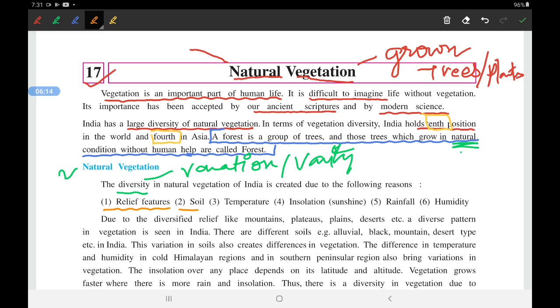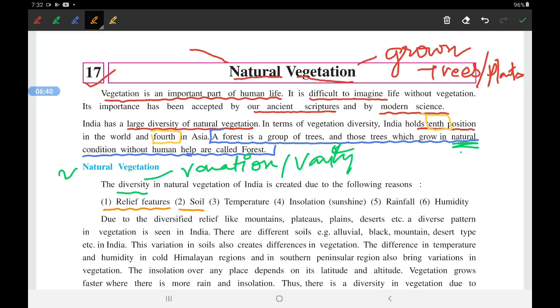Second is soil. You have already studied that there are 6 kinds of different soils found in India based on the color and the composition of various materials in them, like iron, phosphorus and other important nutrients. So depending on the soil also, the trees will be different.